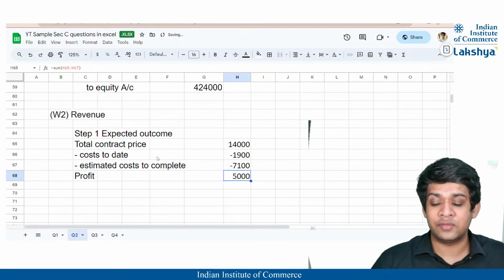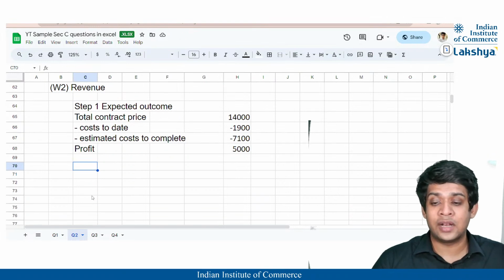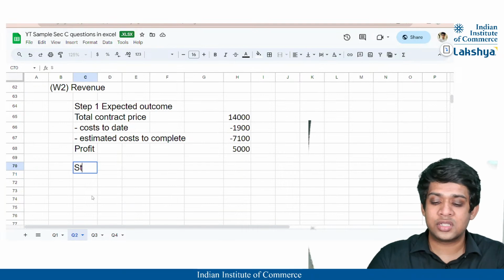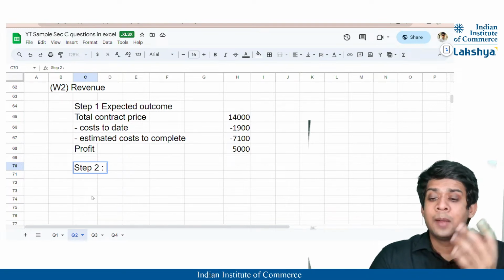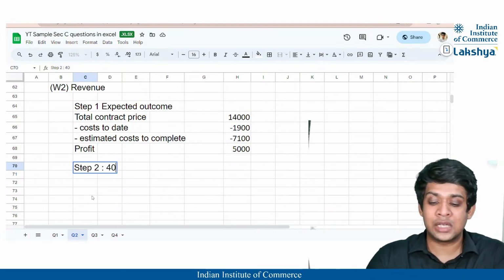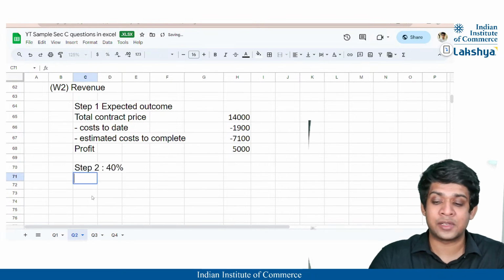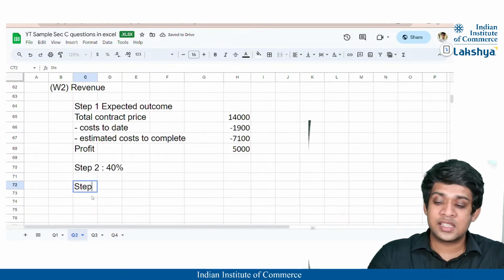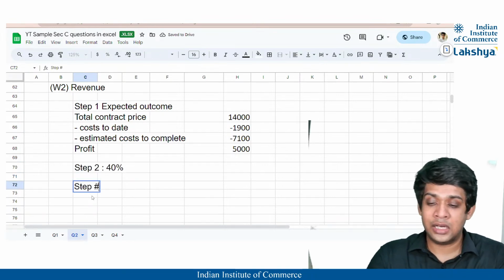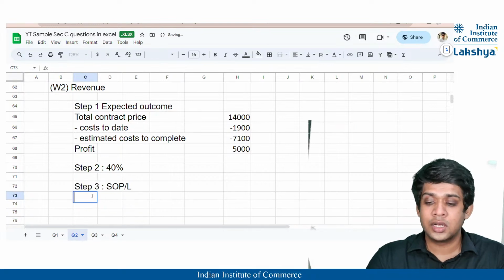So if we assume that we have an expected profit of 5,000, whatever is the calculation of revenue and everything will be done on the progress percentage basis, correct? So step 2 is nothing but progress percentage calculation, which has two methods, input and output method. But we do not need to calculate here because that is already mentioned in the question as 40%, right? Step 3 will be nothing but in your statement of profit or loss, what do you recognize, right?